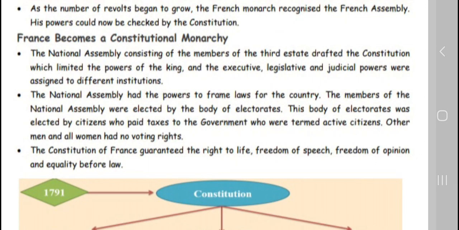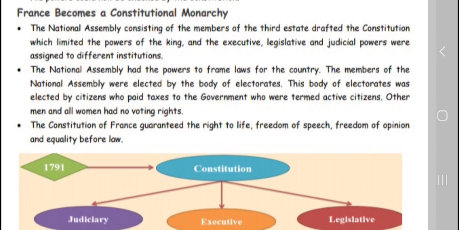The National Assembly, consisting of members of the three estates, drafted the constitution which limited the power of the king. Executive and legislative duties were assigned to different institutions, and the National Assembly had the power to frame the laws. The members of the National Assembly were elected by a body of electors, and this body of electors was elected by citizens who paid tax to the government, who were termed active citizens. Other men and all women had no voting rights.